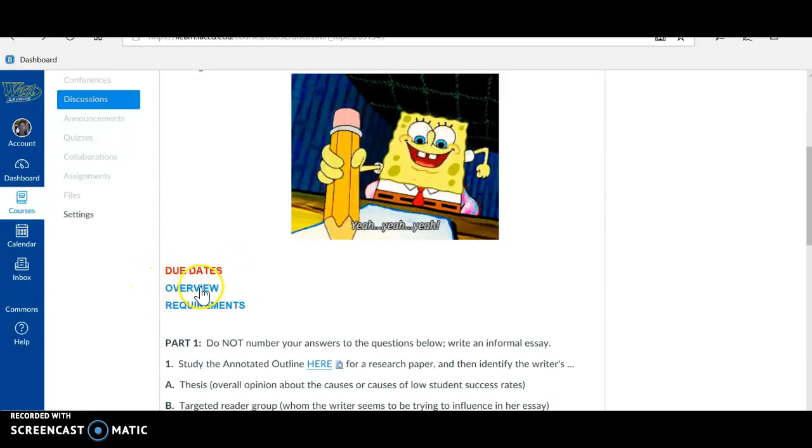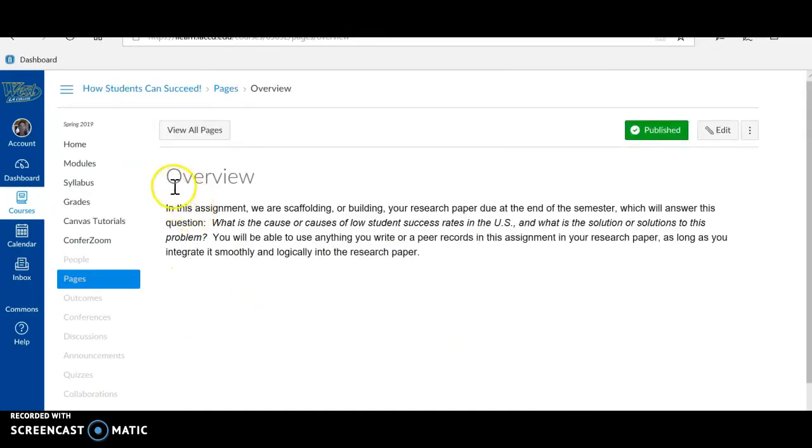All right, the overview is what this assignment is all about. I'm going to click on it. So the overview in this assignment, we are scaffolding or building your research paper due at the end of the semester, which will answer this question. What is the cause or causes of low student success rates in the U.S.? And what is the solution or solutions to this problem?